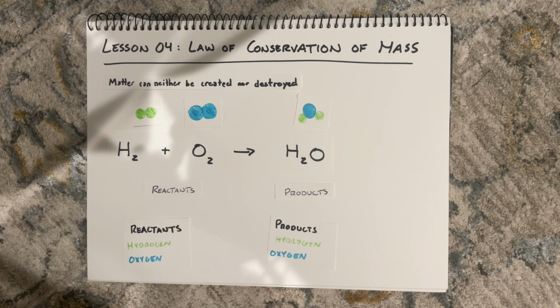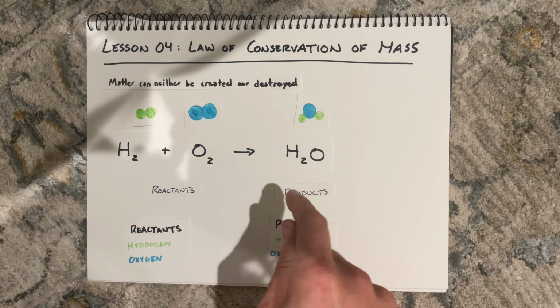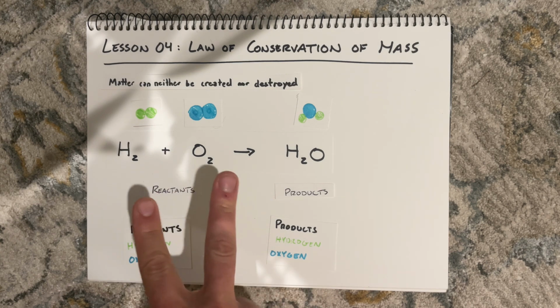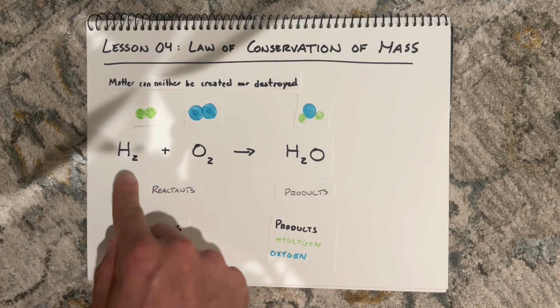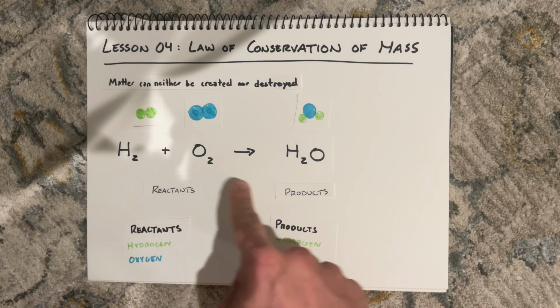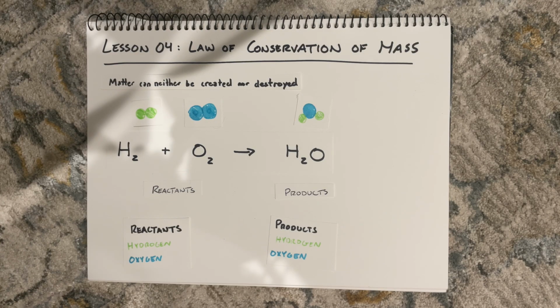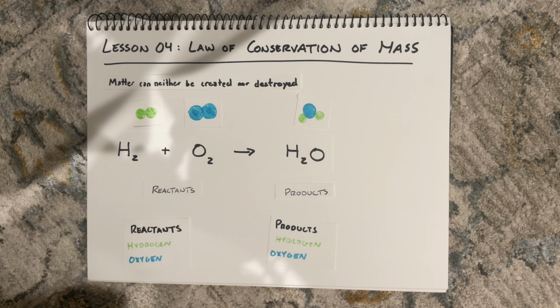When we want to see if a reaction adheres to the law of conservation of mass or not, we actually need to count all of the atoms in the reactants and compare them to the quantity of atoms in the products, and we want to see if they match. We've got two different kinds of atoms in this reaction. We've got hydrogen atoms and oxygen atoms. Yes, they are tied up in these molecules over here, but those are the atoms that we're dealing with. And if we look in the products, we'll see that we also have hydrogen and oxygen atoms. So we didn't suddenly throw a carbon in the products because there weren't any carbons over here. That wouldn't be possible because, again, you can't just create something that wasn't already there.